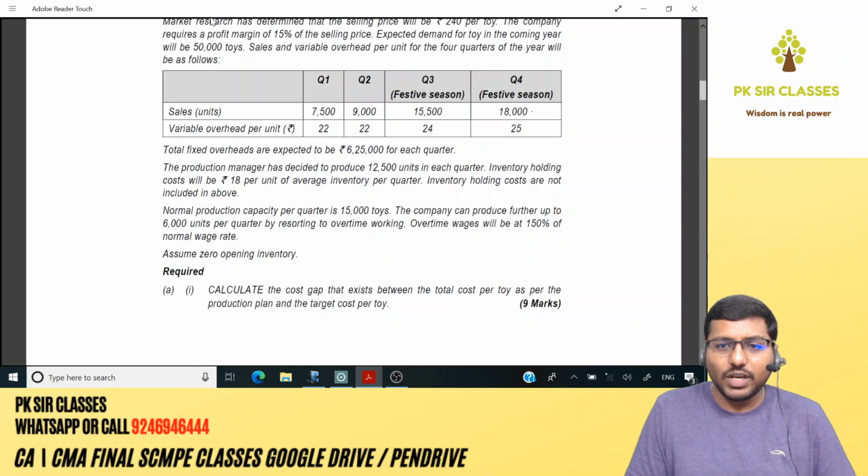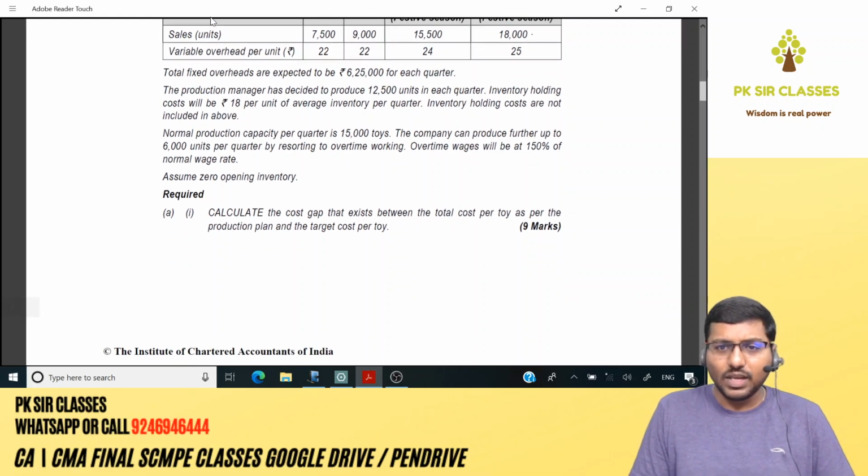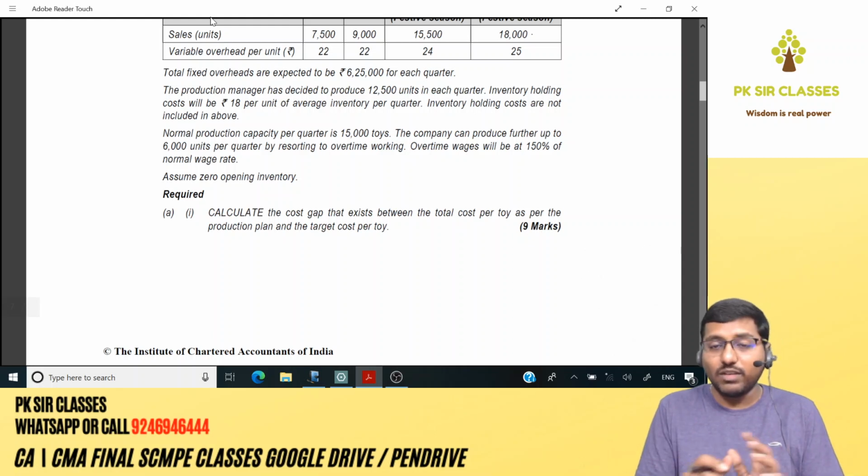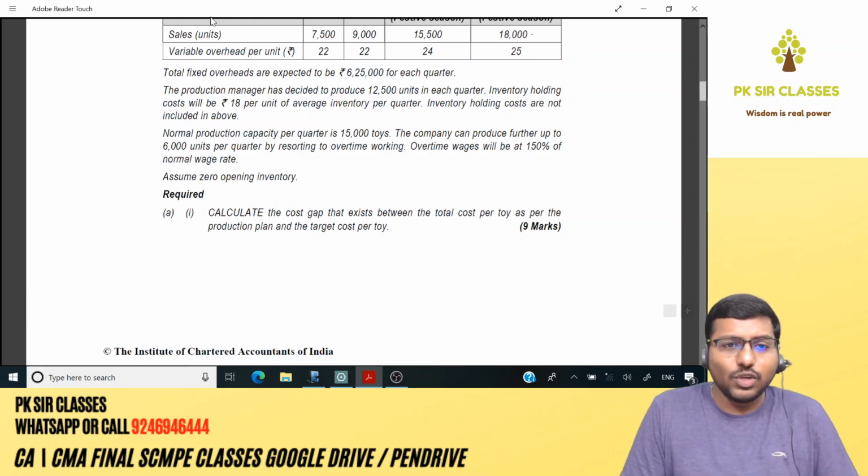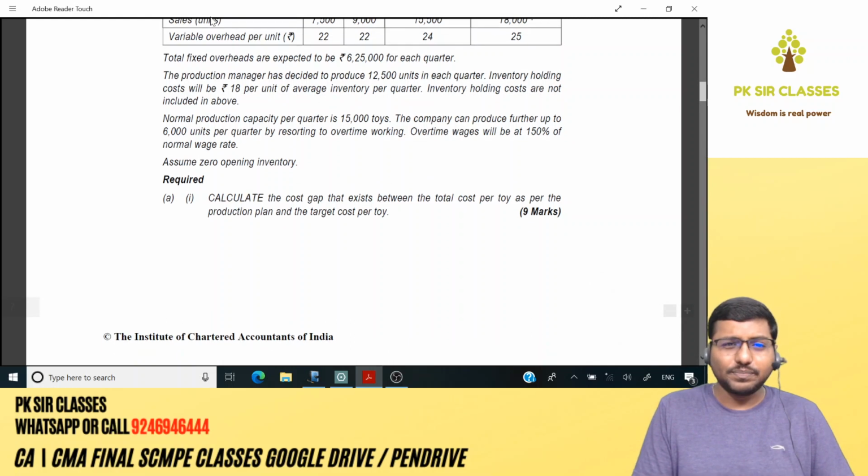You got it? Anyway, overtime wages will be at 150% of the normal wage rate. Okay, 50% we have to pay as overtime wage premium. Anyway, assume zero opening inventory. Then what else do you have as the requirement?